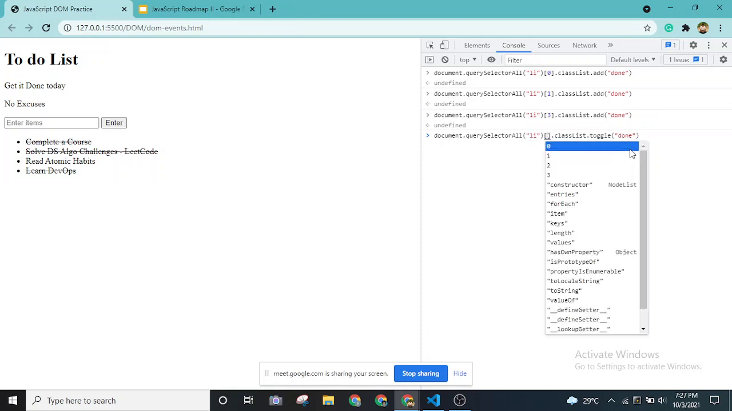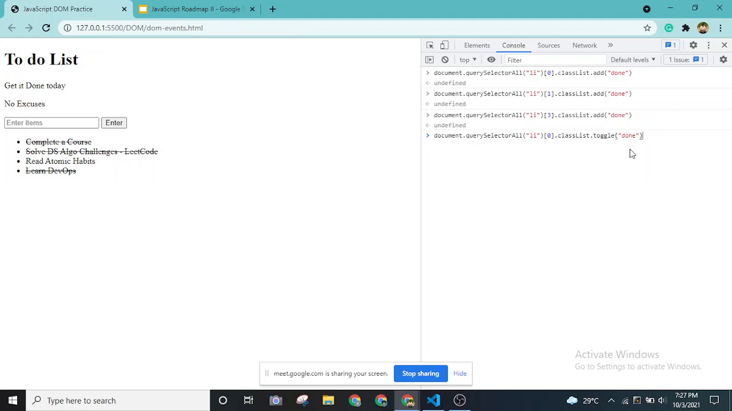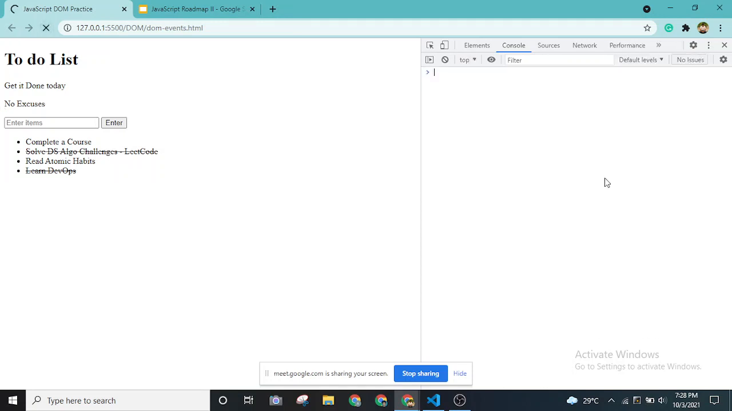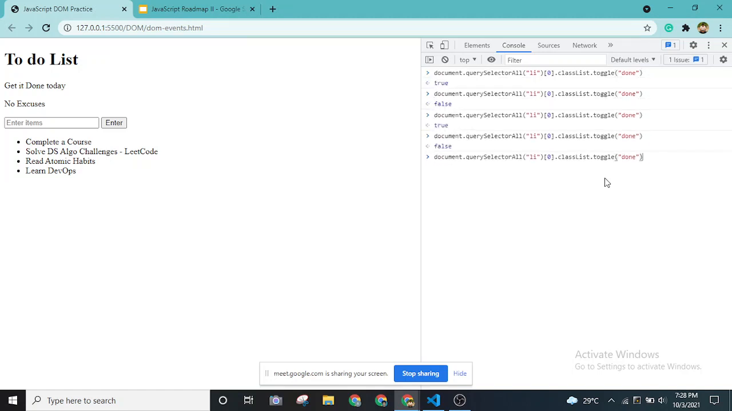So if I want to toggle the first one, complete a course, as you can see, it is returning false as well, and the complete a course has come back to its original state. If I try to toggle again, it will cut it. If I try to toggle again, it will uncut it. Let me do it again so that it is visible. For the first one, if I keep on doing this, it will change again and again.